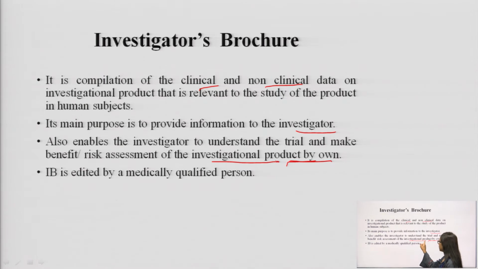The product means the new drug on which he was doing investigation. By reading all the data, he can conclude what are the benefits or the risk associated with the product by his own.